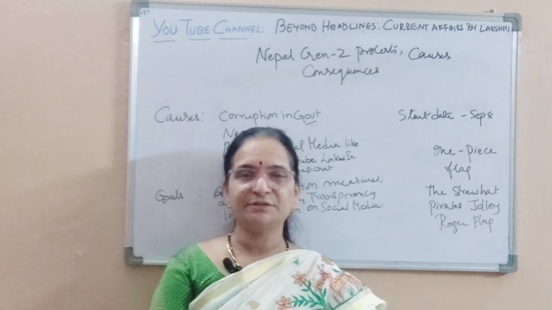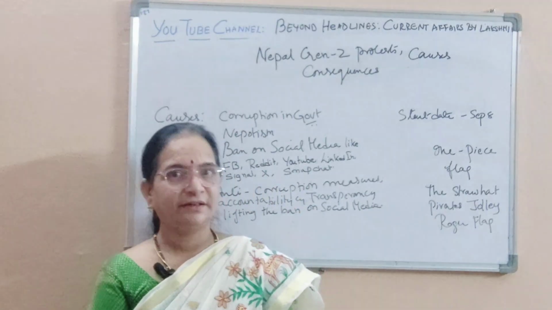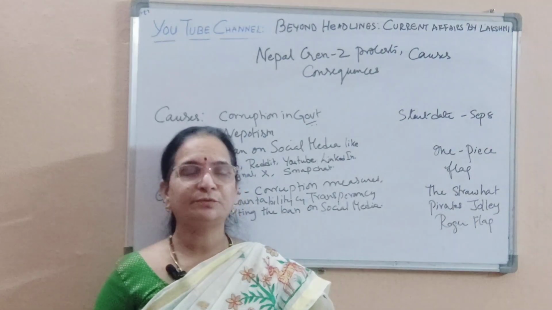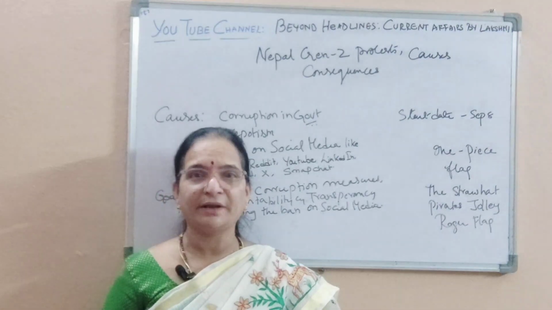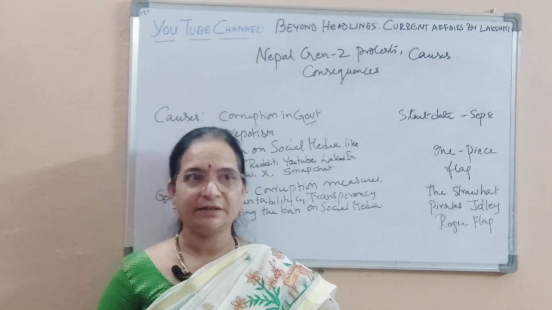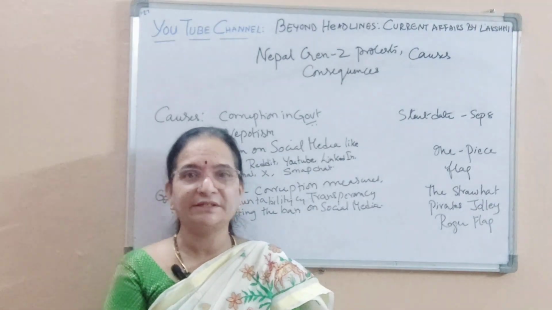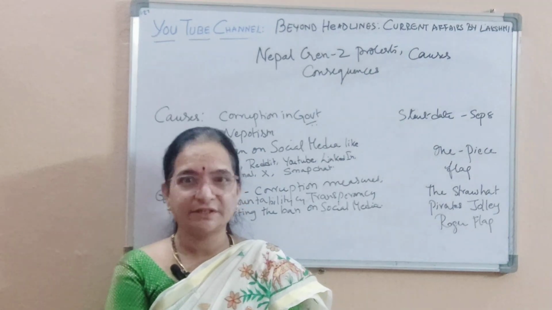The first thing is that this protest started yesterday, September 8th, where huge gatherings of protesters came to protest before the parliament in Kathmandu, at the place called Maitighar Mandala.